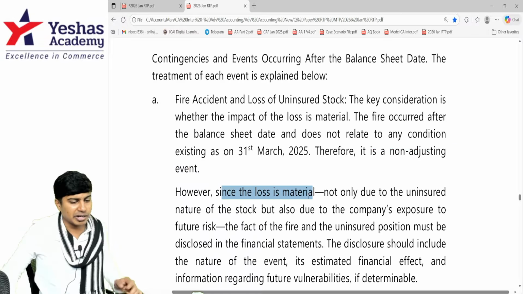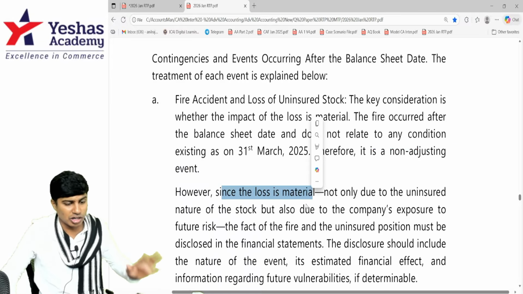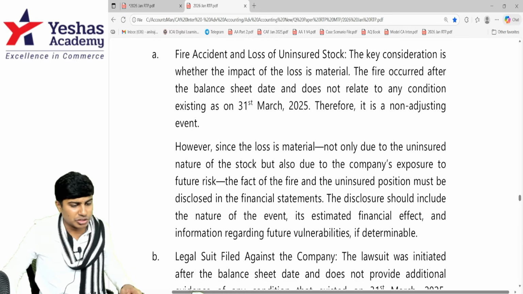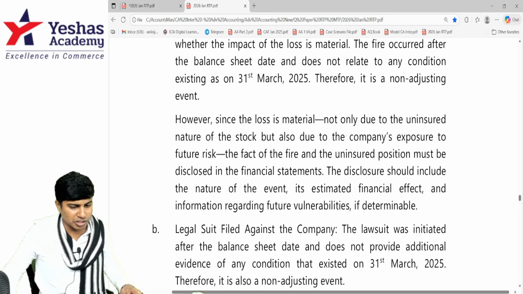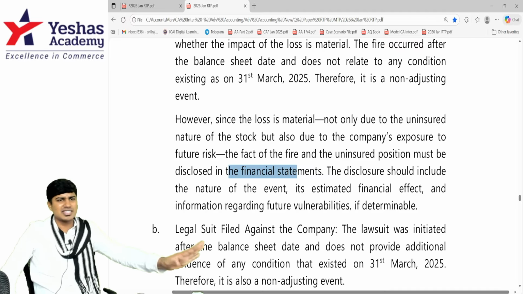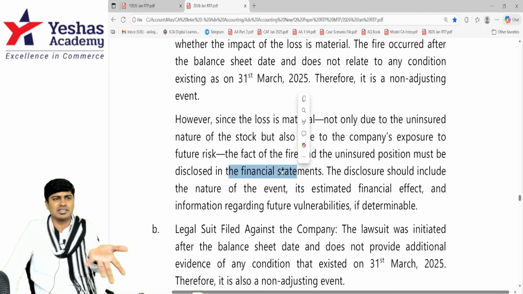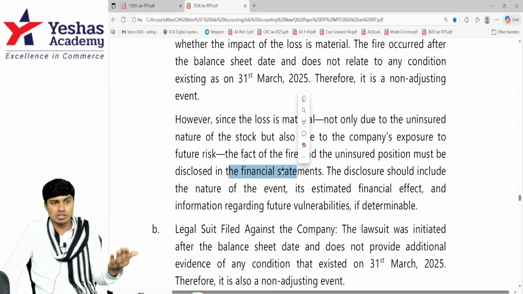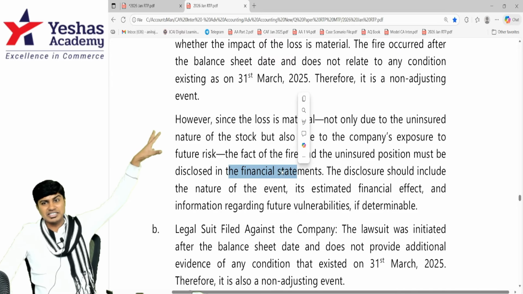However, since the loss is material, this is an assumption that they're making, which we should not make. Not only due to uninsured stock, but also due to company's exposure fact. The uninsured portion must be disclosed in financials. Just disclosure you can do, saying that this happened, this loss is there, this is the case. You can disclose, but should you adjust it in the financial statement?